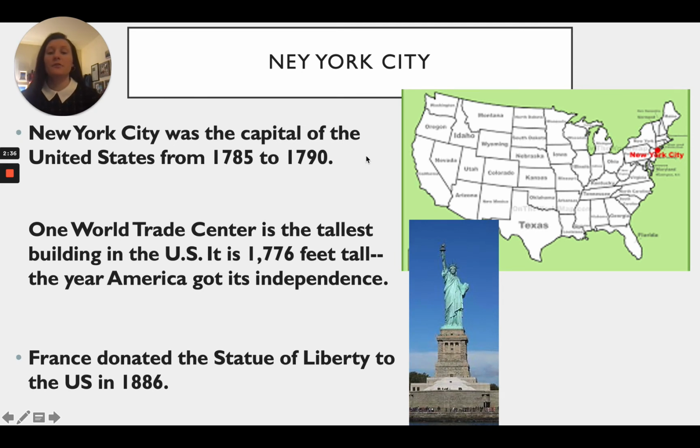Next up we have New York City. So we see on the map, New York City is also on the East Coast. So New York City was the capital of the United States from 1785 to 1790. The One World Trade Center is the tallest building in the U.S. And the One World Trade Center is 1,776 feet tall, the year that America got its independence. So I thought that was pretty cool.